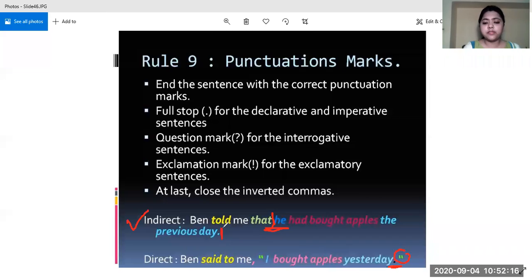So after changing it into the correct form of pronoun, when we begin the reported speech, we always begin it with a capital letter, and we end it with the correct punctuation mark, and then we close the inverted commas. So these are the rules which you have to pay attention to.